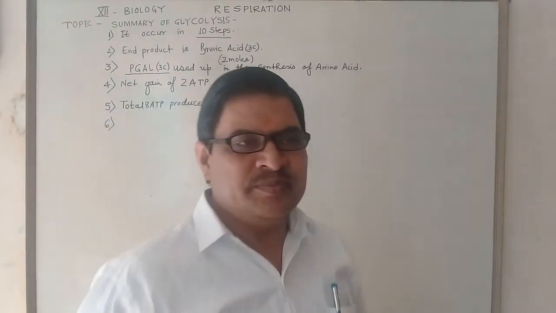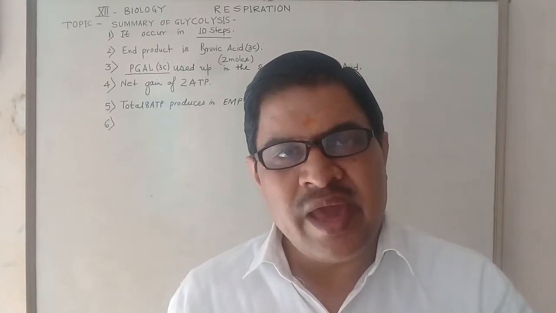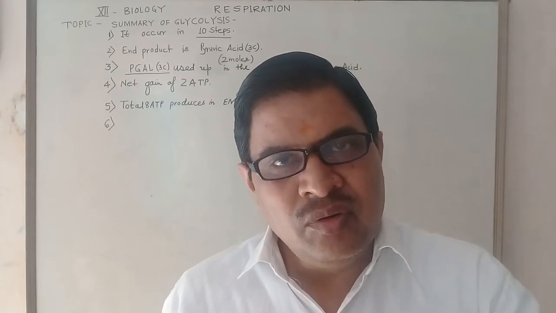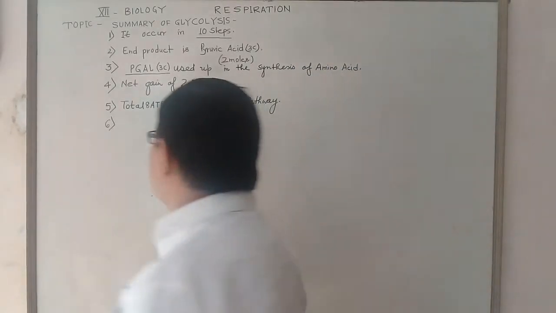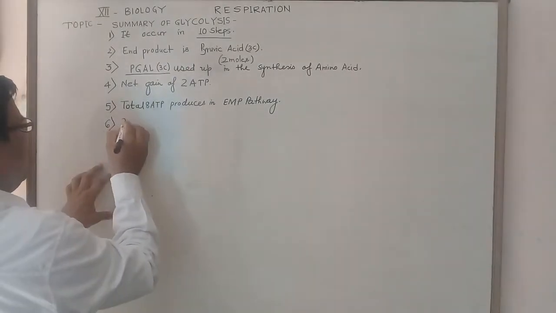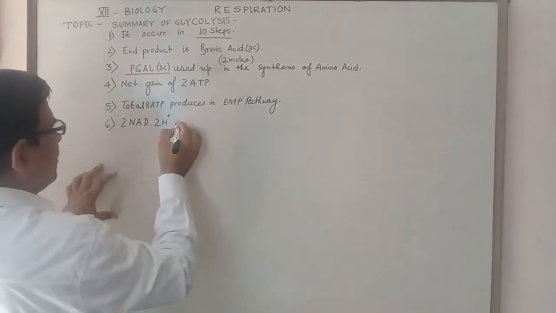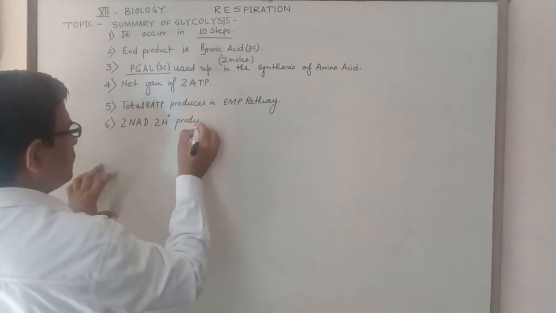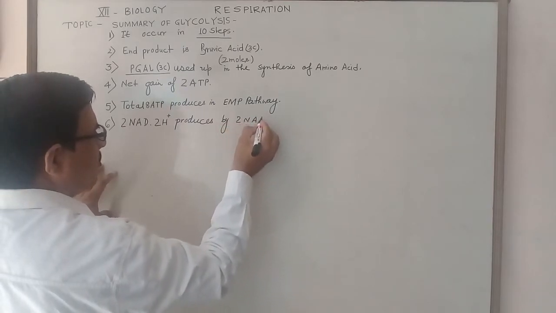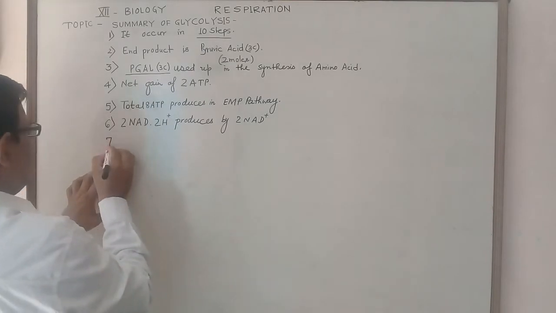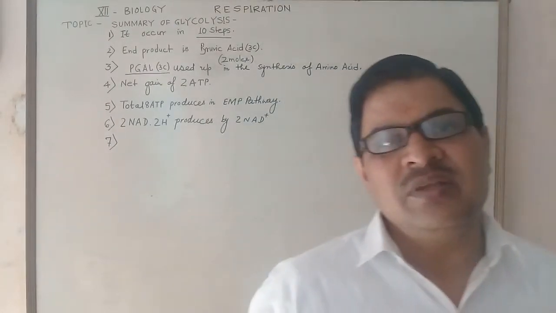The sixth important point is the production of 2NADH plus H positive, that is, 2NAD 2H positive in glycolysis. It is produced from 2NAD positive, which combines with 2H positive.